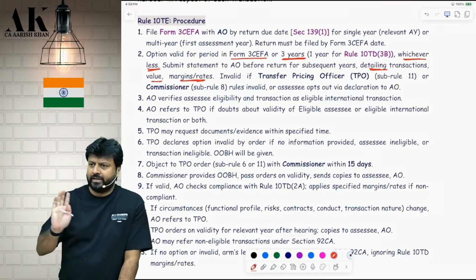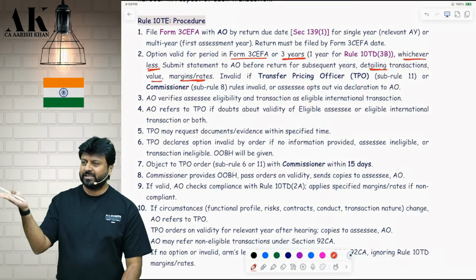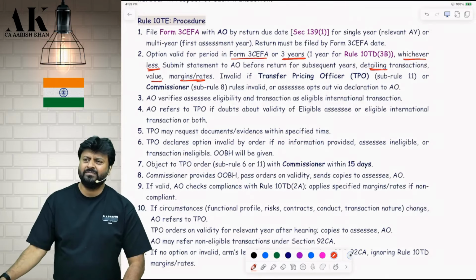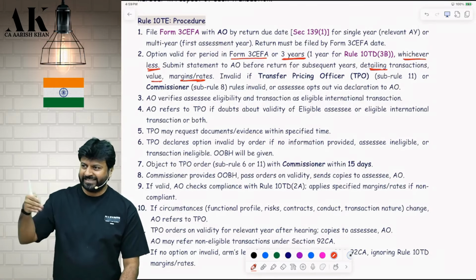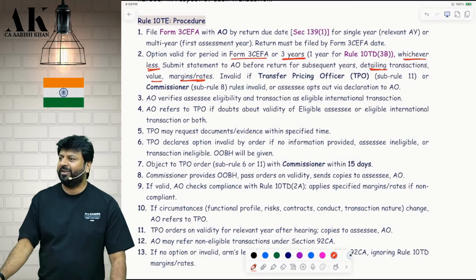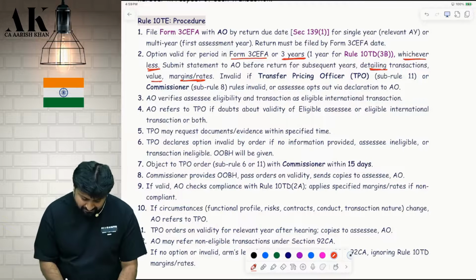You have to give all the details. Okay, what is your margin, etc. You have to give. Don't give the margin more than what is mentioned in the safe harbor, it will get rejected there only. You have to show less than 17, less than 18, less than 24, less than 12, less than 18 and a half. Are you clear or not? Or at least that much, not more than that. Your margin should be only that much.